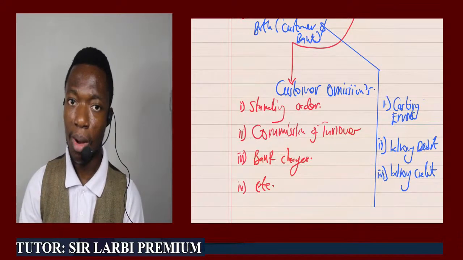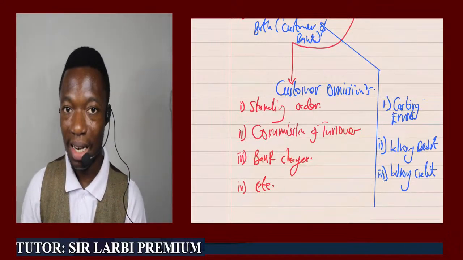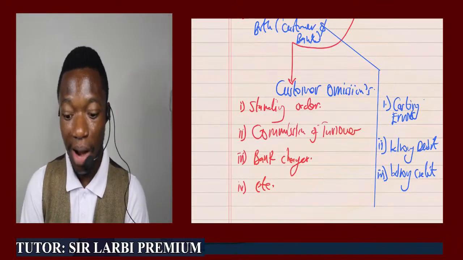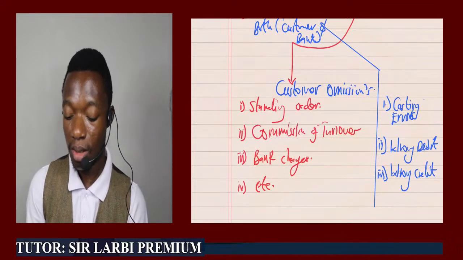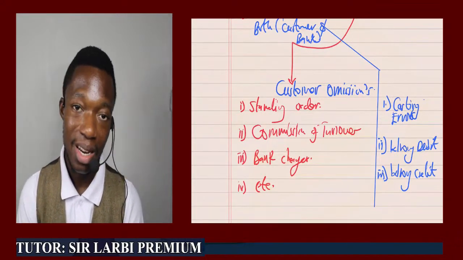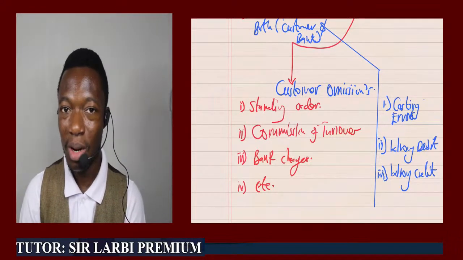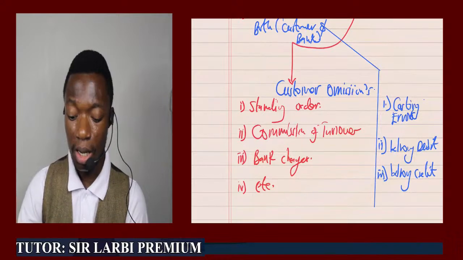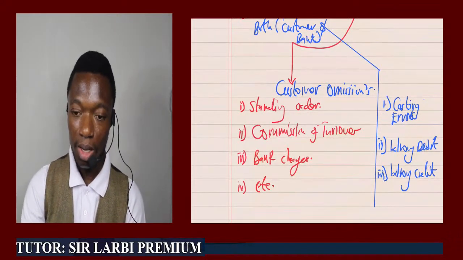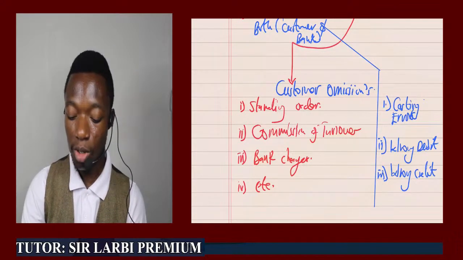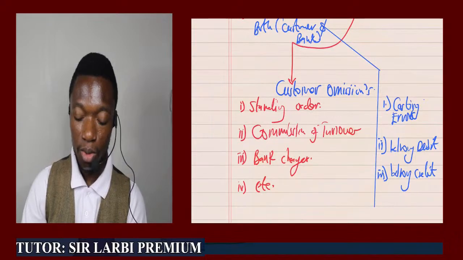But generally, when we talk about wrong debit, it is something that is supposed to be done at, let's say, the credit side, but you made a mistake and you debited it. So that is a wrong debit. And wrong credit is the opposite. It's supposed to be at the debit side, but you record it at the credit side. Or possibly it's supposed to be at the credit side too, but the figure you recorded is different from the amount you're supposed to record. You can also call that a wrong credit. When we get to the pro forma for the operation of the bank statement, I'll show you how we treat wrong debit and wrong credit. So let's take note of that.